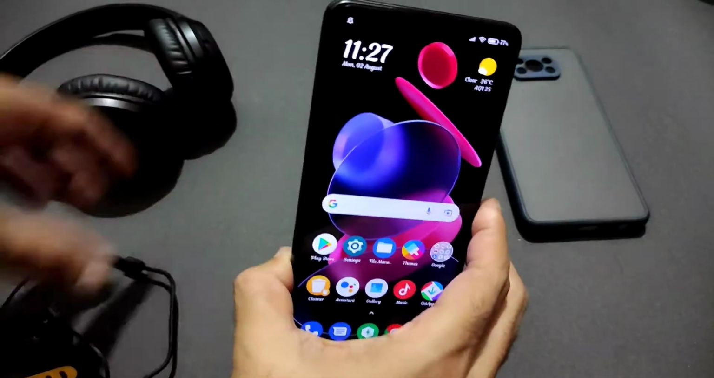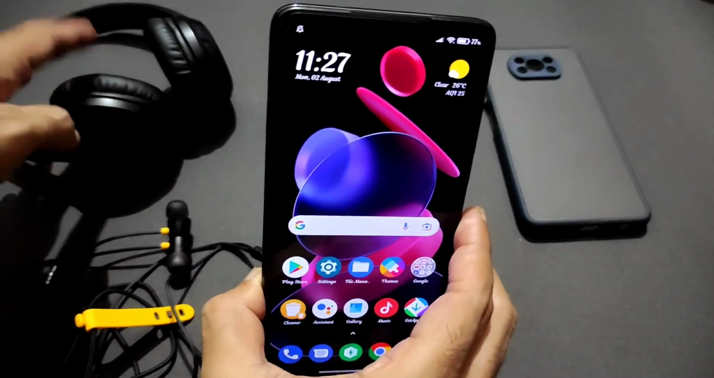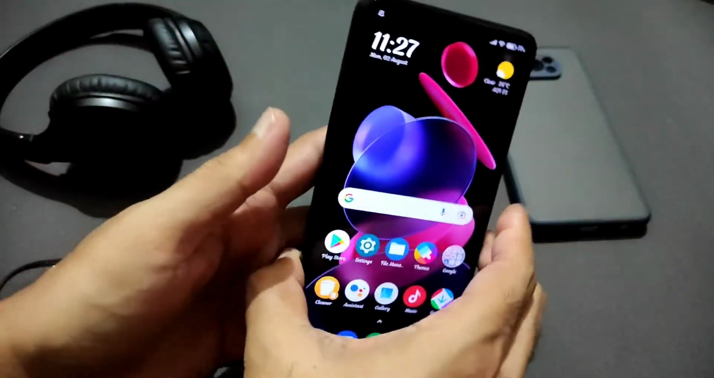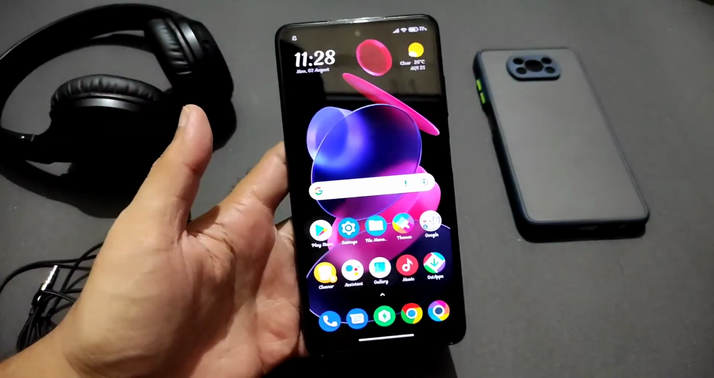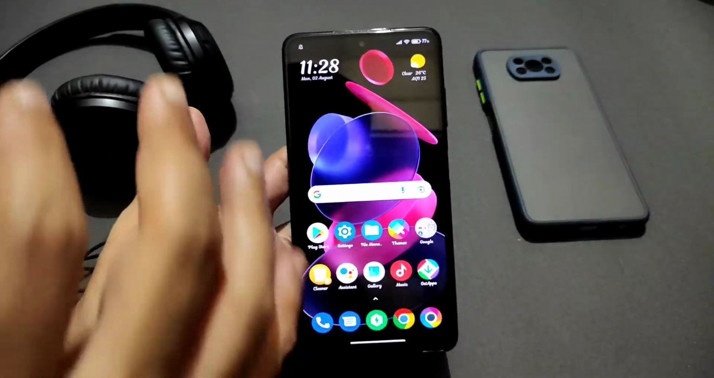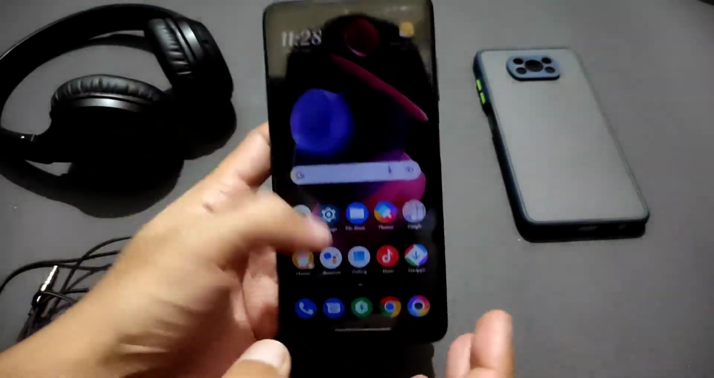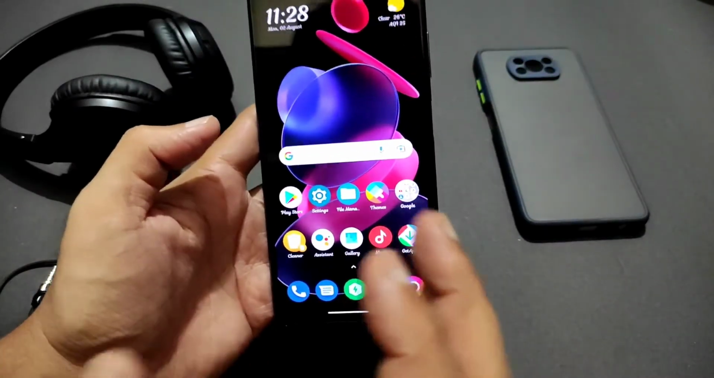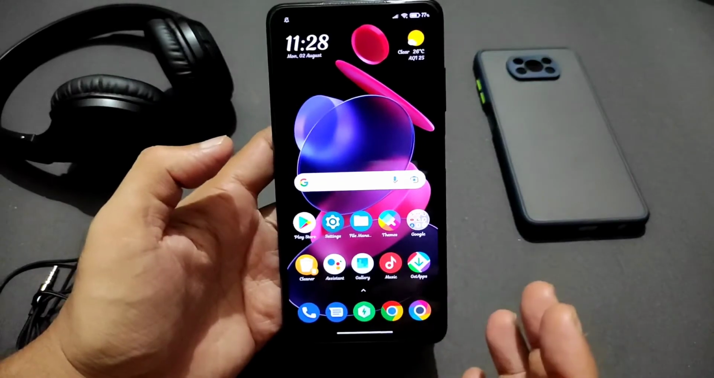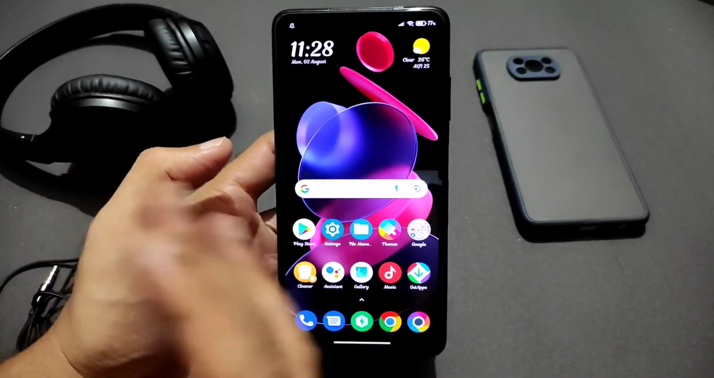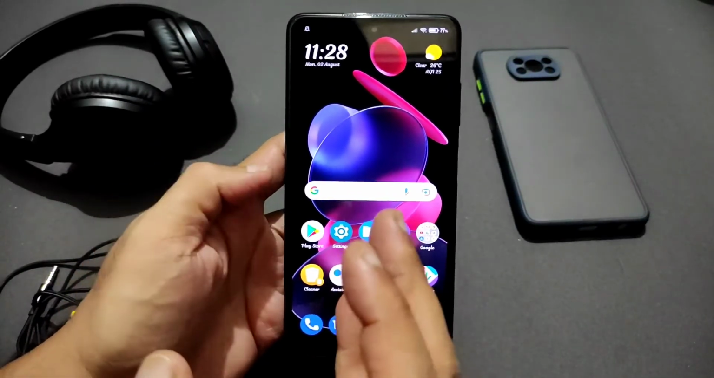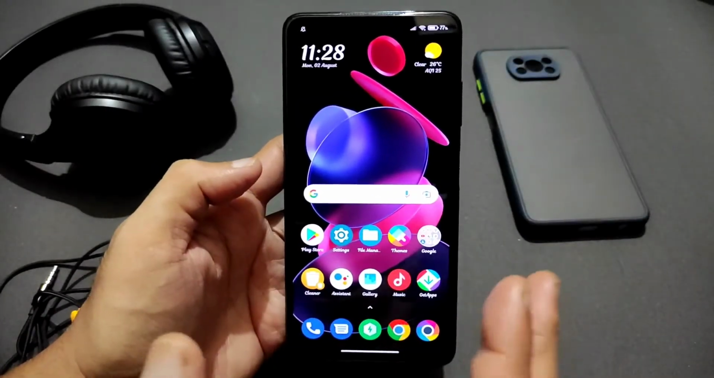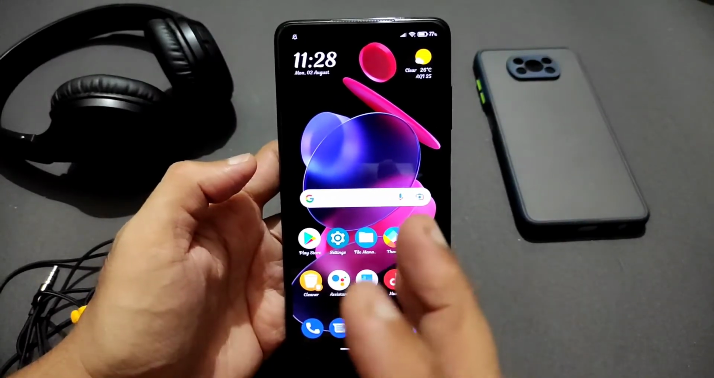Not just that, by using earphones and even Bluetooth earphones or a Bluetooth speaker, you're going to amplify or increase the loudness. After a certain update, the loudness of this Poco X3 has been reduced, but I will show you two different methods to increase the loudness of this smartphone. So stay tuned till the end of the video. After watching this video, you will definitely feel the difference in loudness of this smartphone.